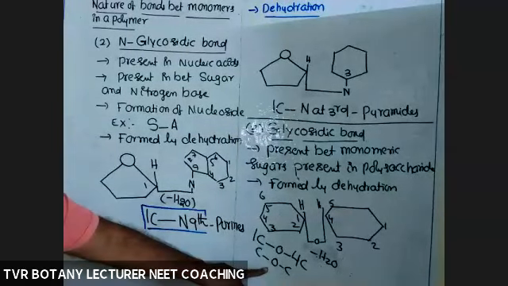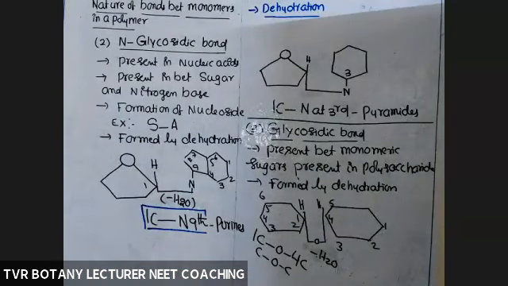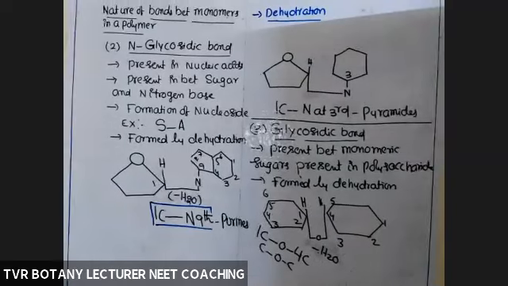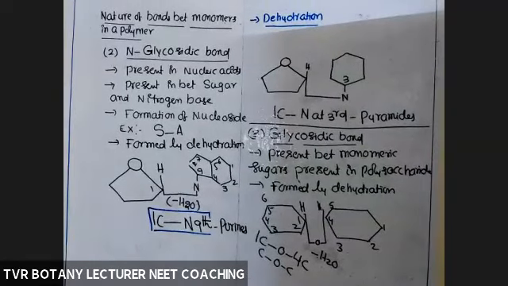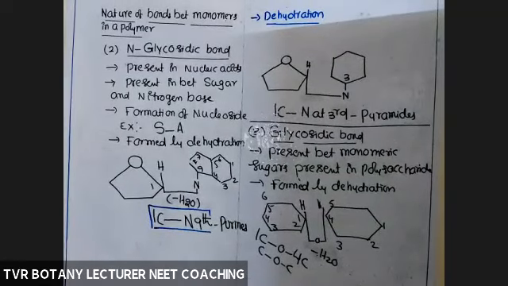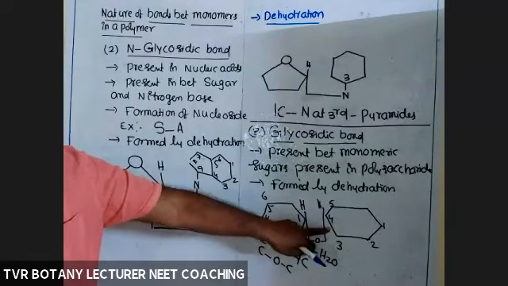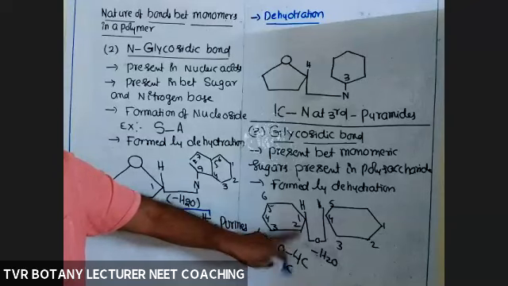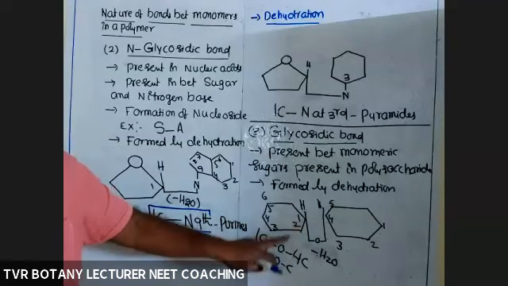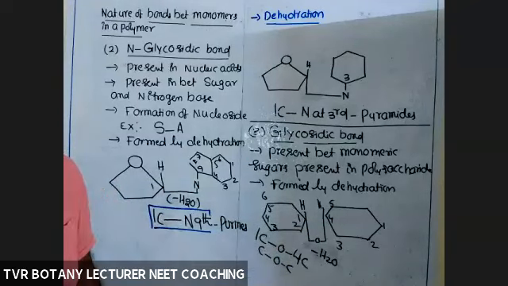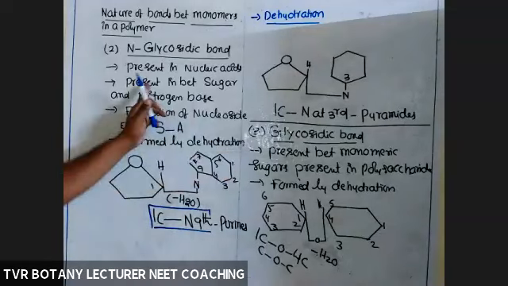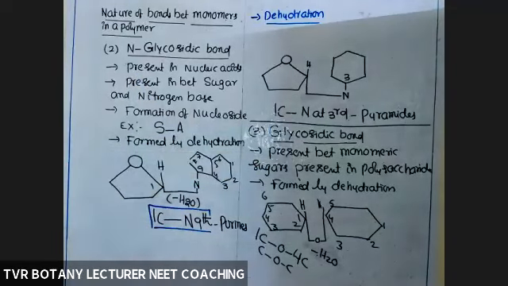Okay, right? Is it clear? One OH from fourth carbon atom and out of OH here only hydrogen. OH, hydrogen, H2O. Okay, so that is about a glycosidic bond. And that is the difference between N-glycosidic bond and glycosidic bond.